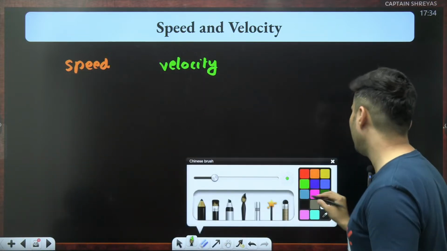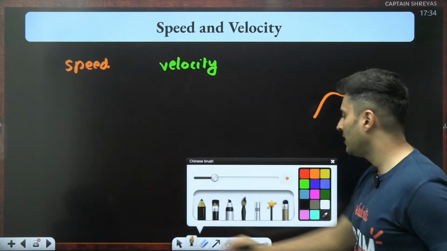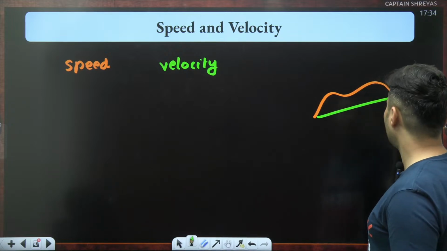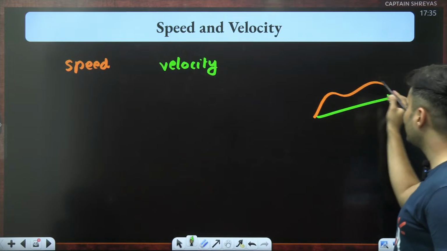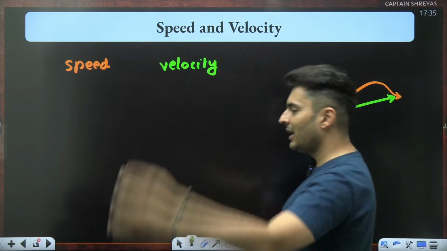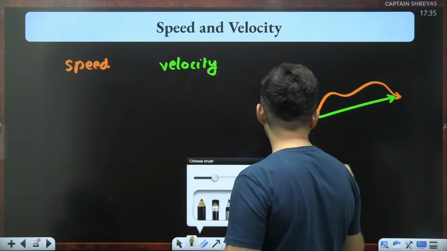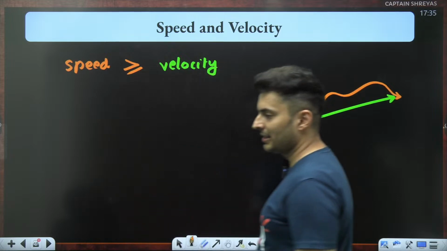Think about it and tell me. Because speed is measured by calculating distance, whereas velocity is measured by calculating displacement. So think about it. Obviously, distance is always more than the displacement unless you are moving in a straight line path. Hence, speed will be more than or equal to velocity.